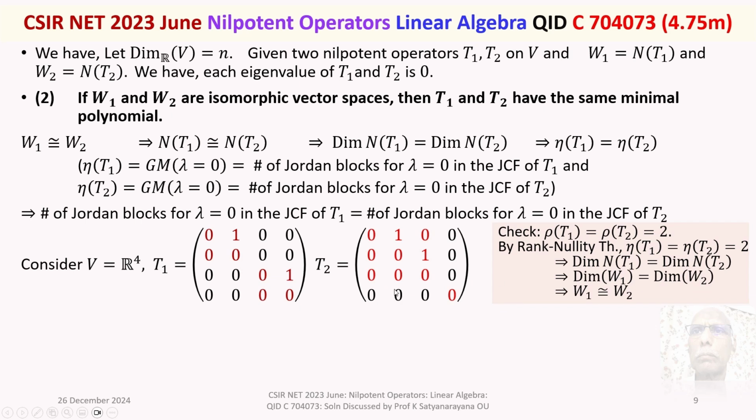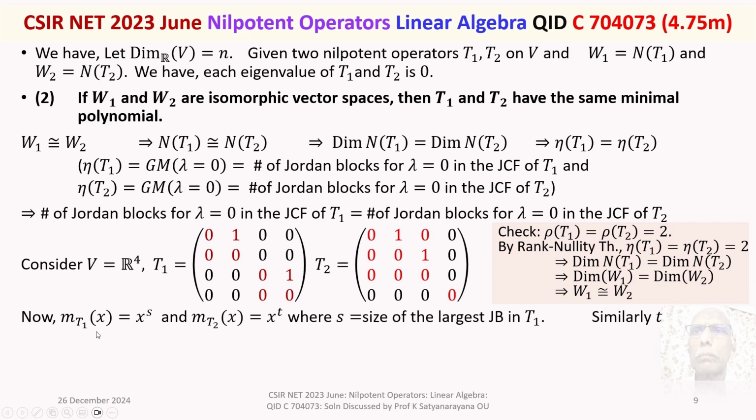So, the required hypothesis is there for these 2 matrices, Jordan canonical forms. So, W1 and W2 are isomorphic, correct? But the minimal polynomial corresponding to T1 is given by x to the power of s, and the minimal polynomial of T2 is given by x to the power of t. What are these exponents s and t? Where s is the size of the largest Jordan block of T1 and t is the size of the largest Jordan block of T2. Right.